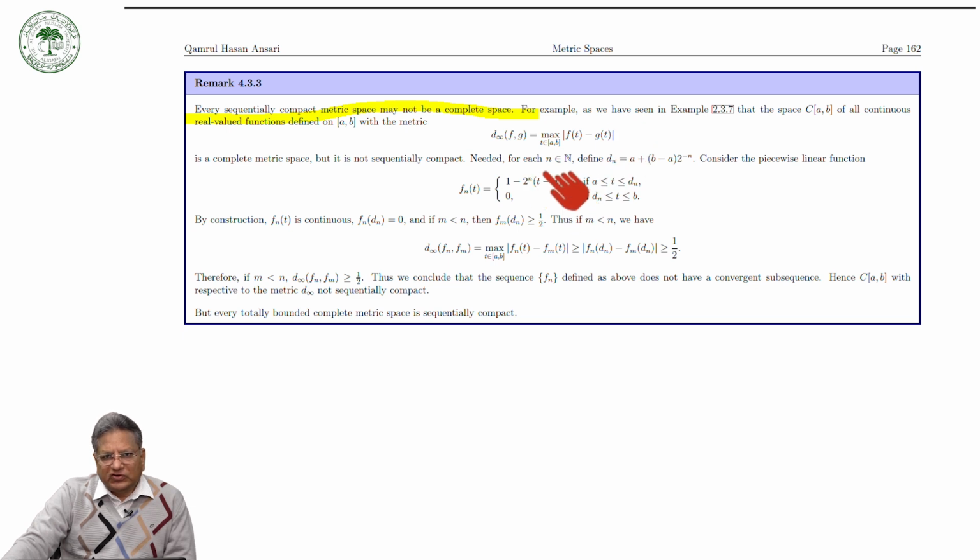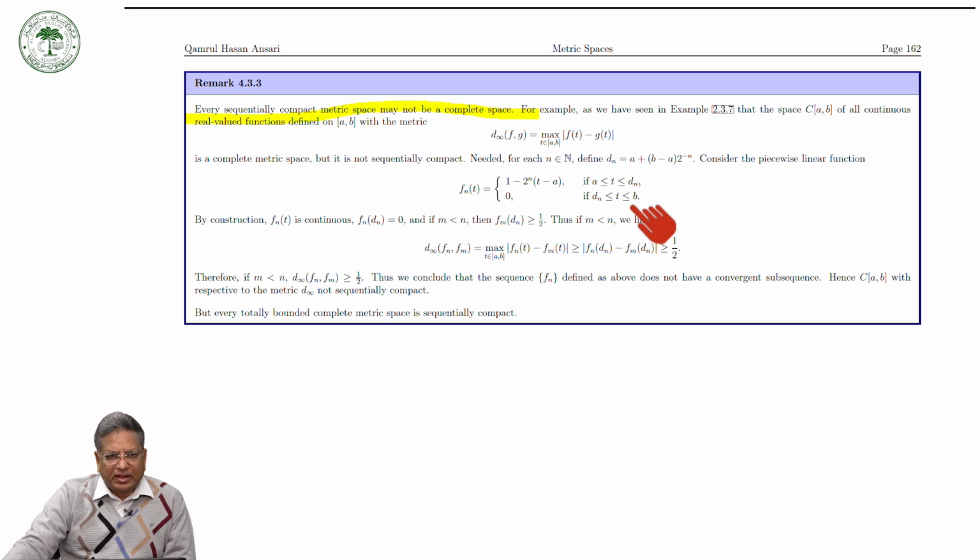Indeed, for each natural number n, we can define d_n = a + (b - a)2^(-n). Consider the piecewise linear function f_n(t) = 1 - 2^n(t - a) when t lies between a and d_n, and the value of the function is equal to 0 if t lies between d_n and b.